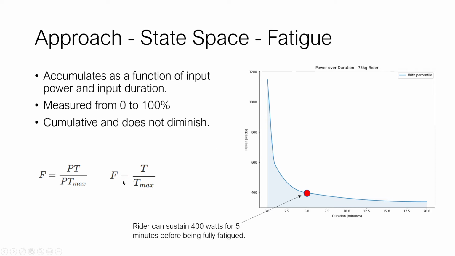It's governed by this formula: fatigue is equal to T over T max, T being the duration of time that you're inputting some power, and T max being the total amount of time that power is possible for this rider. I've put a little dot here that shows a rider can sustain 400 watts on the y-axis for a total of 5 minutes before being fully fatigued. So if you input 400 watts for 1 minute, you will be 20% fatigued.